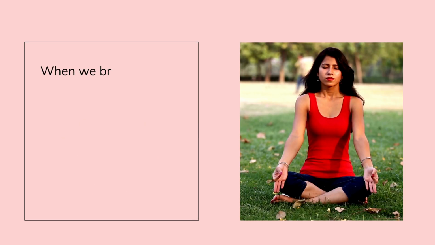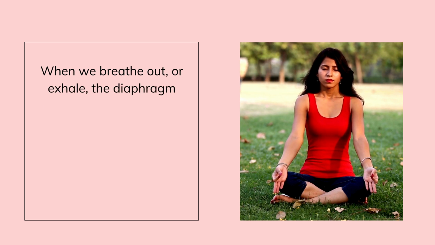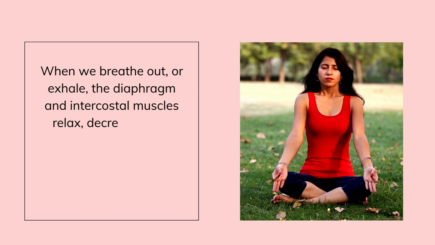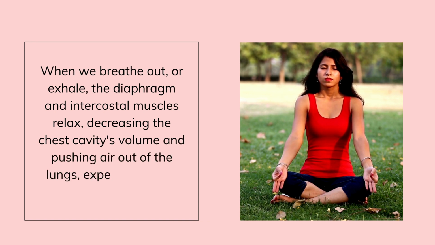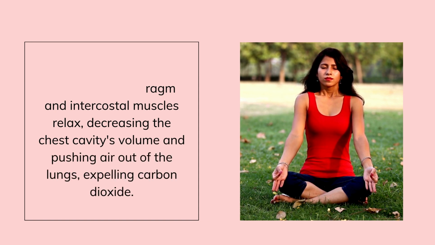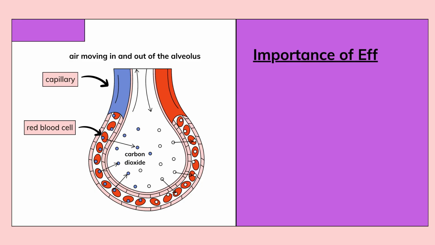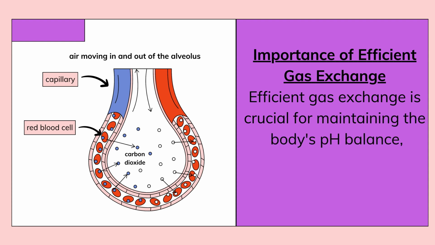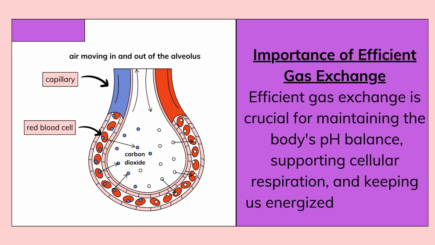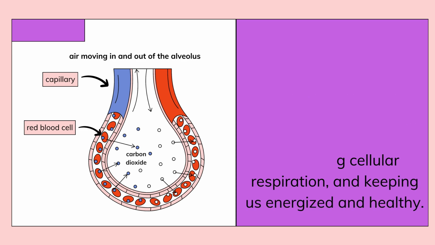When we breathe out or exhale, the diaphragm and intercostal muscles relax, decreasing the chest cavity's volume and pushing air out of the lungs, expelling carbon dioxide. Importance of efficient gas exchange. Efficient gas exchange is crucial for maintaining the body's pH balance, supporting cellular respiration, and keeping us energized and healthy.